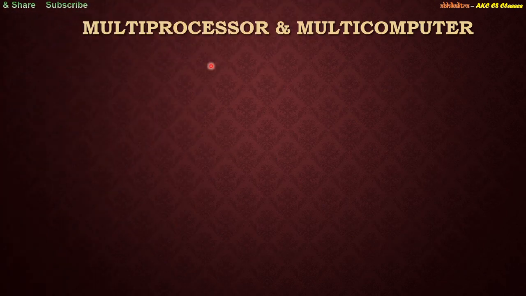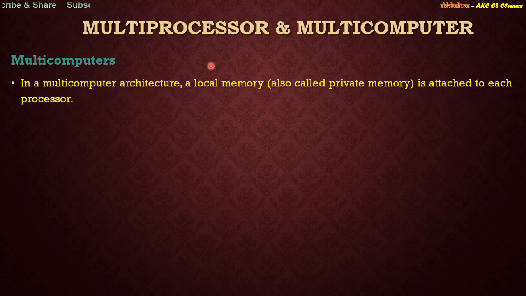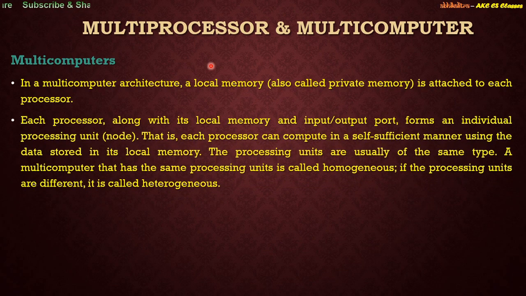So now that we have discussed multiprocessors, we will discuss multi-computers. So what are multi-computers? Multi-computers can be thought of as many different processors or terminals which have their own local memory, their own input output port, and their own processing power. Each of these terminals can be termed a node, or these individual processing units can be termed nodes. These can also be termed peers, right?